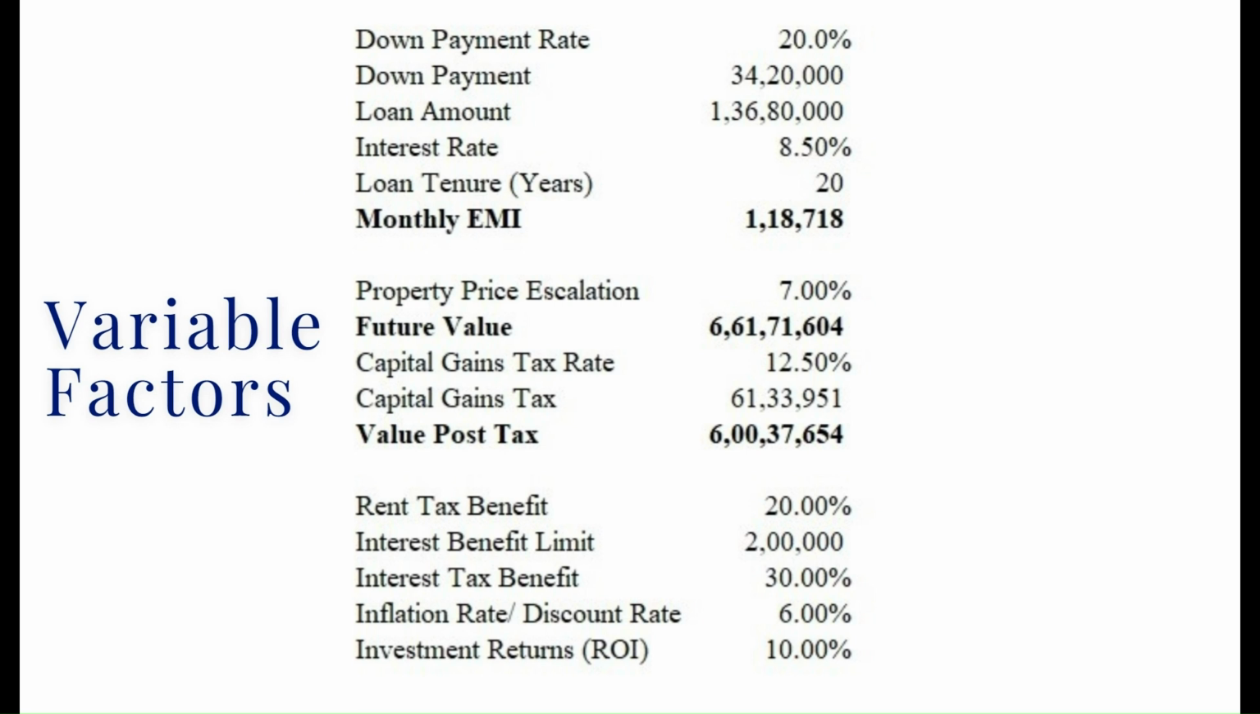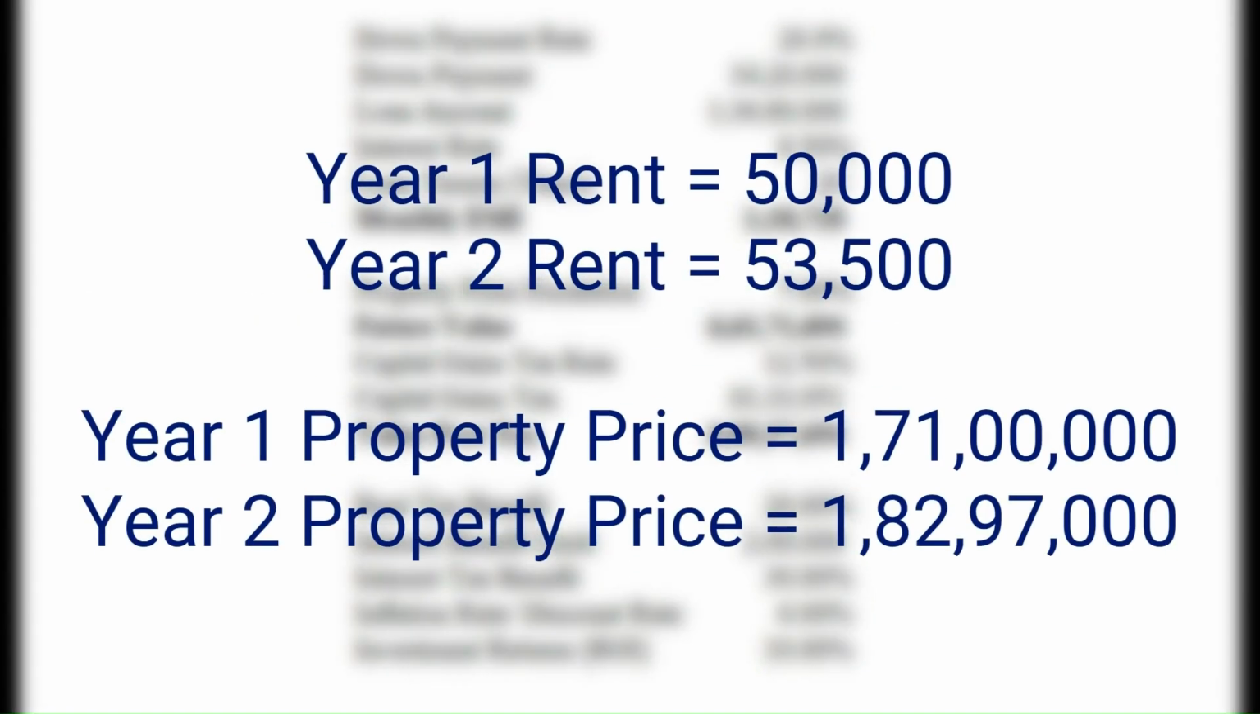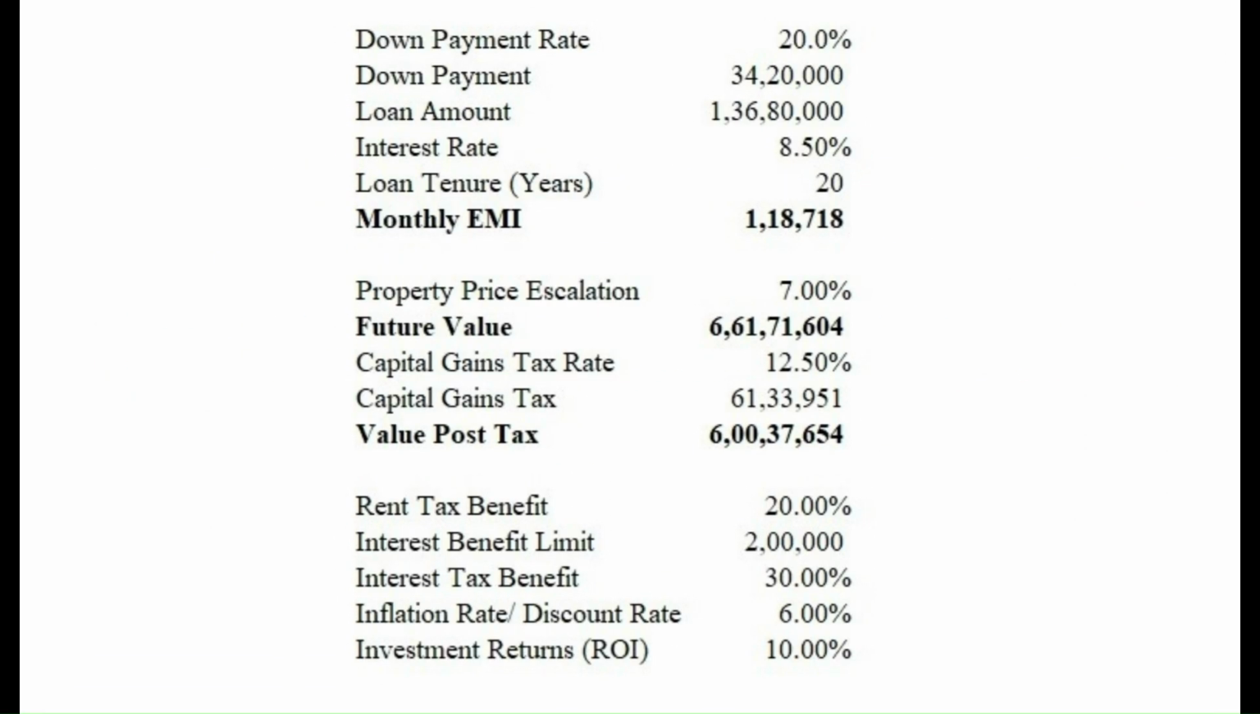The property price escalation assumed is 7%, and this 7% will also translate in the increase in the annual lease rental. In the first year, say the rent is 50,000. In the second year, the rent will be 53,500 per month and the property price will move from 1.71 CR to 1.83 CR. Capital gains tax rate for long term in India is 12.5%. The property price after 20 years and 7% escalation comes at 6.61 crores.